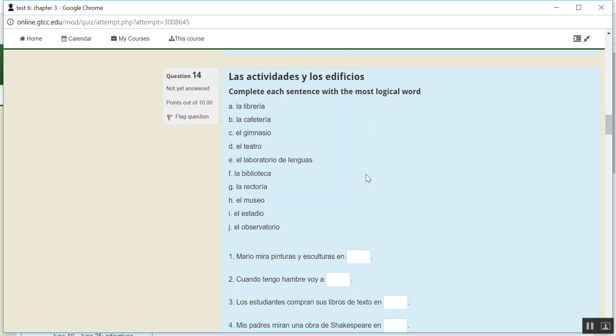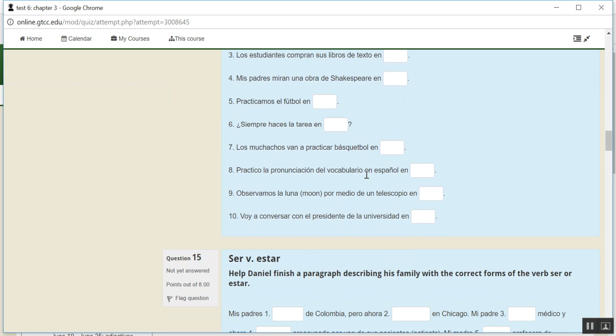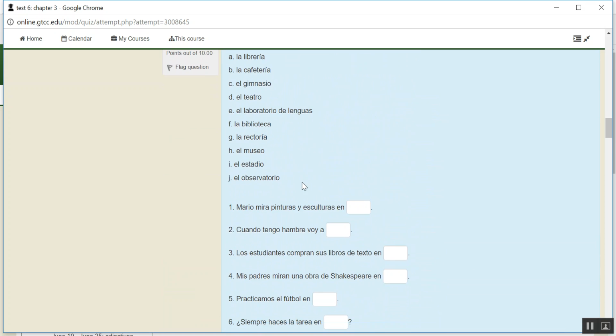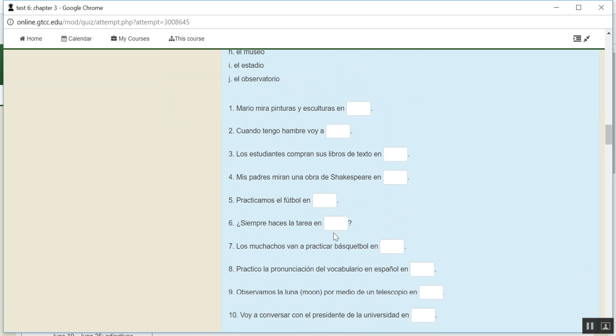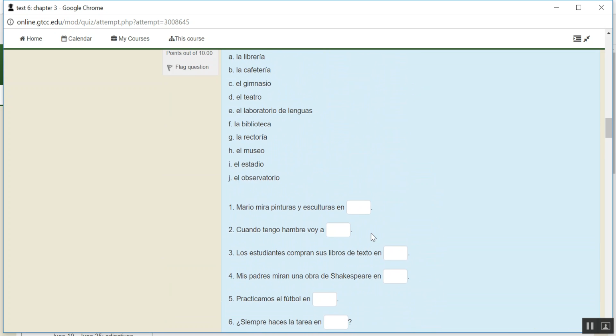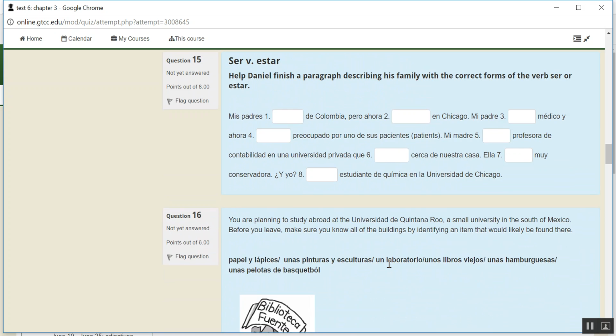Las actividades y los edificios. Complete each sentence with the most logical words. So you're going to read the statements below, and then decide which of these words would best complete the statements, and just put A, B, C, D in the blanks here. Ser versus estar: help Daniel finish a paragraph describing his family with the correct forms of the verbs ser or estar.